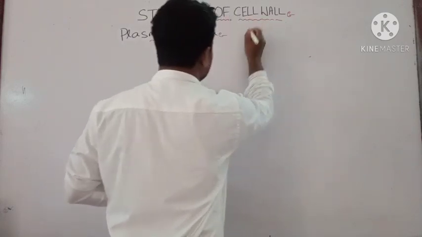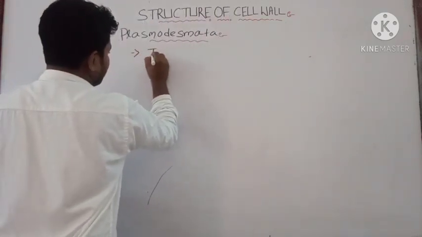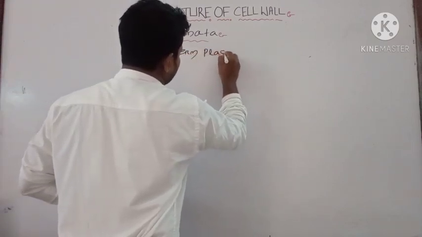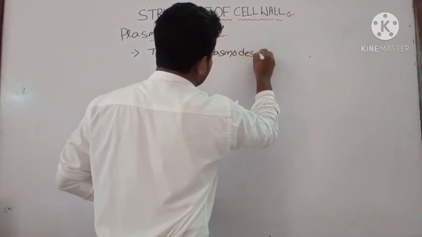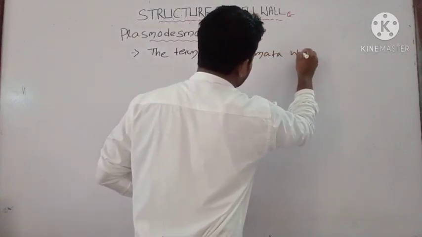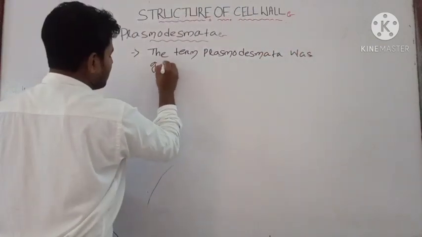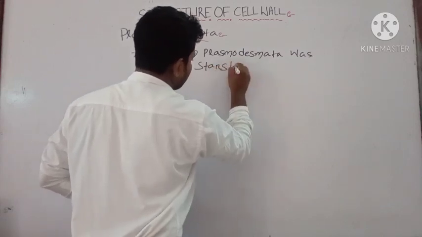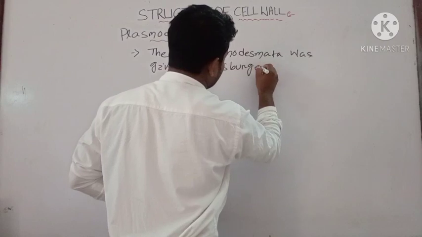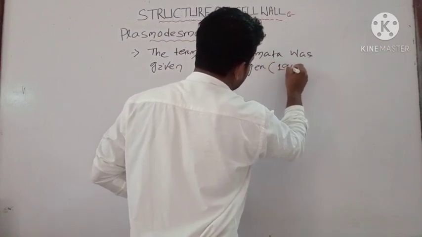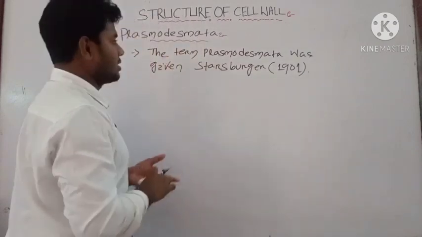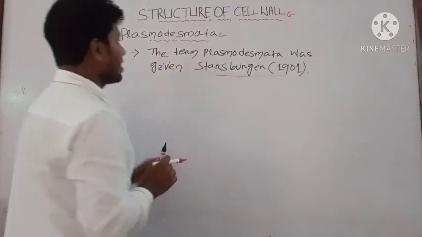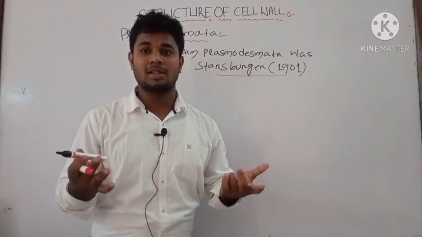The term plasmodesmata was given by Strasburger in 1901. Then what is that plasmodesmata and what is its structure?